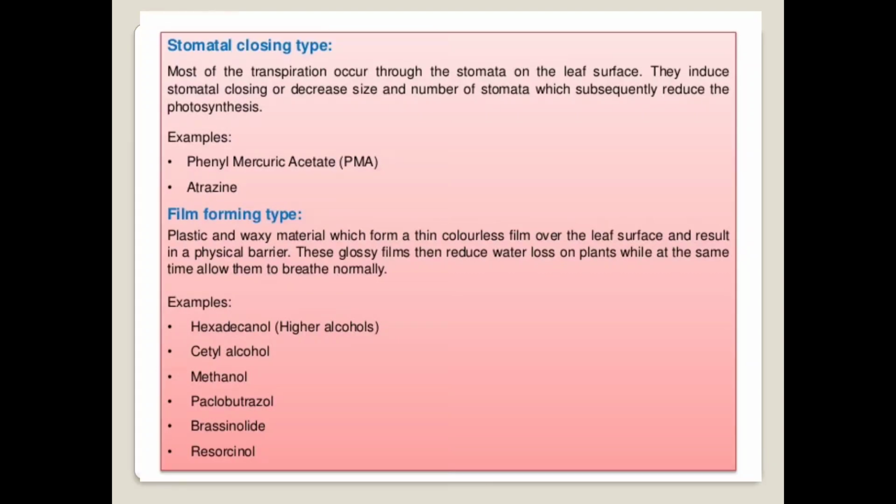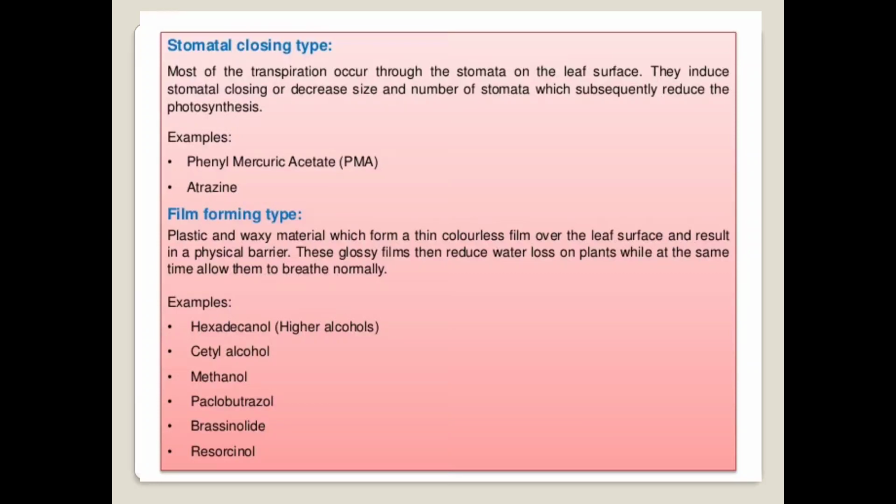Then the next one is the film forming type of anti-transpirant. In that, plastic and waxy materials form a thin colorless film over the leaf surface and result in a physical barrier. So the film forming type of anti-transpirants form a thin colorless film over the leaf surface, and due to that they act as a physical barrier in the process of transpiration.